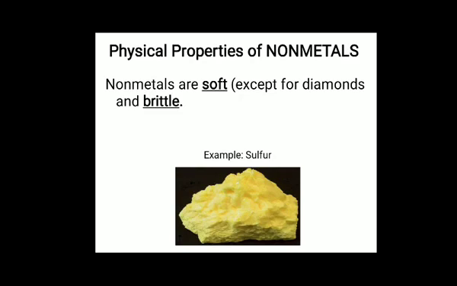Next is brittleness. So what does it mean, brittle? Non-metals are brittle. If you hammer them, they will break down into pieces. They are soft as well. But diamond is the non-metal which is the hardest substance on the earth's surface. Other than diamond, other non-metals are soft and brittle in nature.